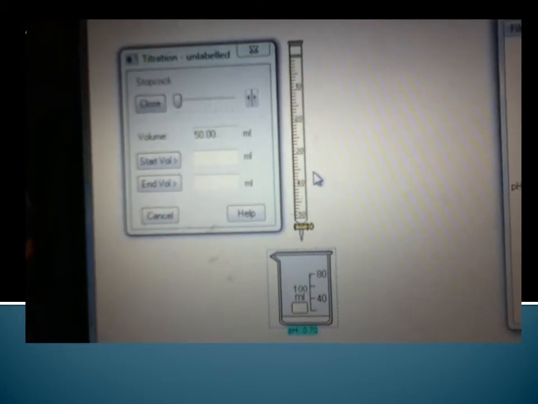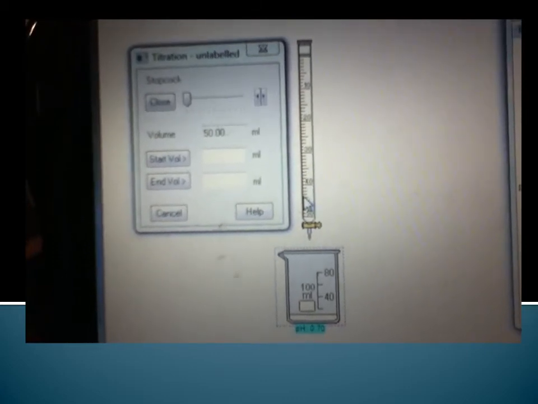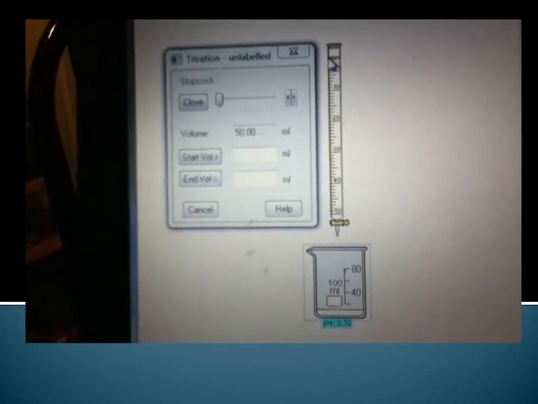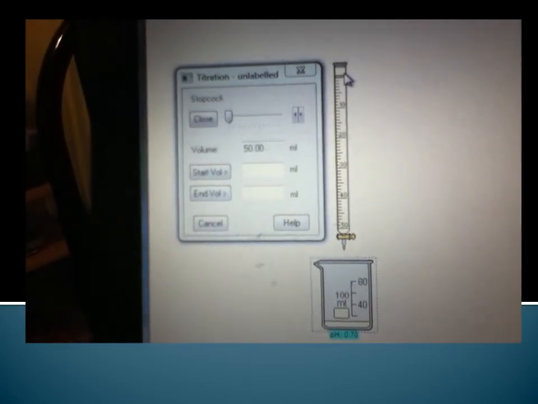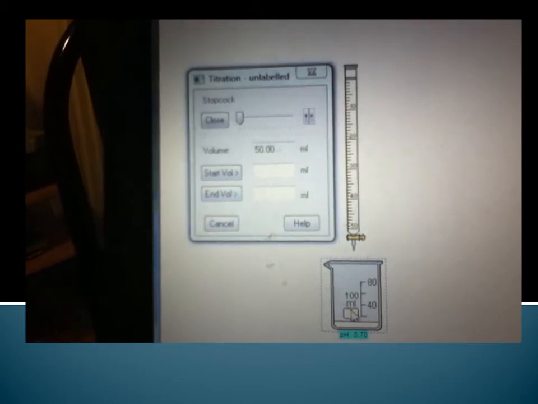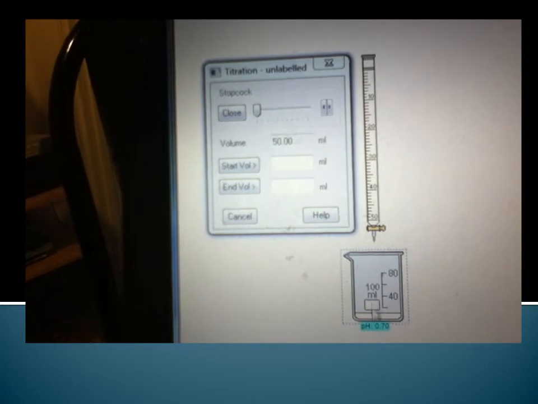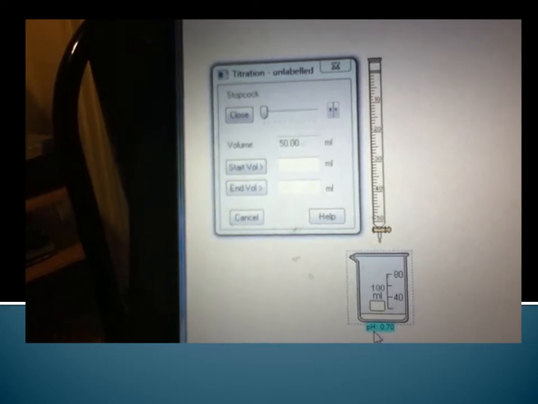Here we have our burette with potassium hydroxide right up to there, which is 0 ml. And here we have the beaker with acetic acid, and down there that's the pH meter.